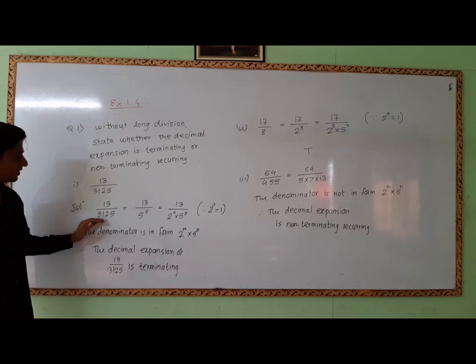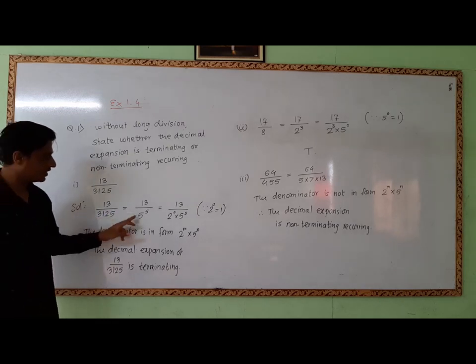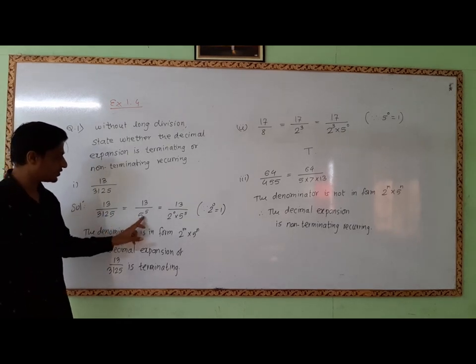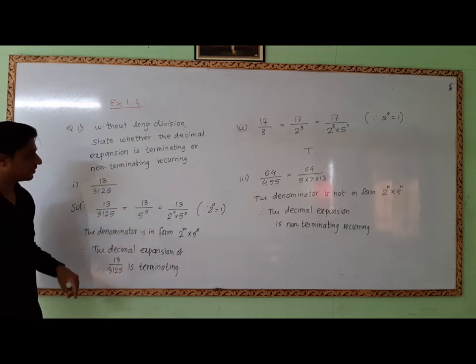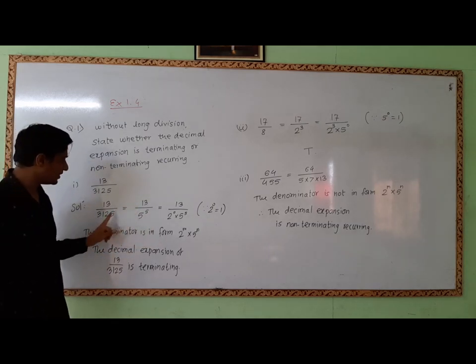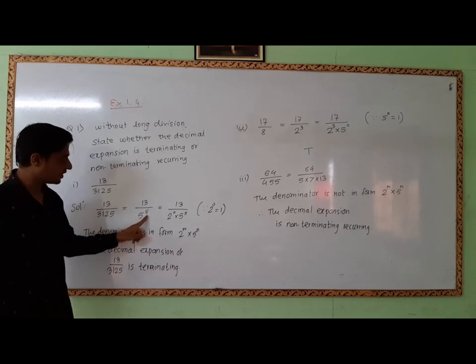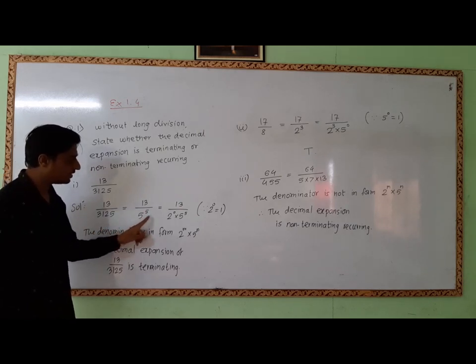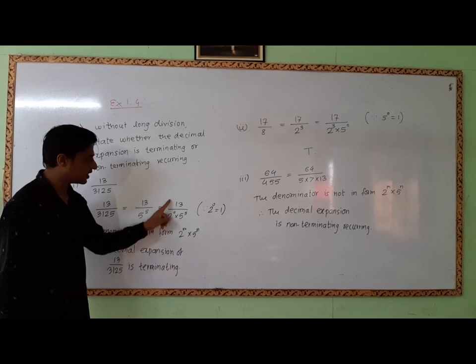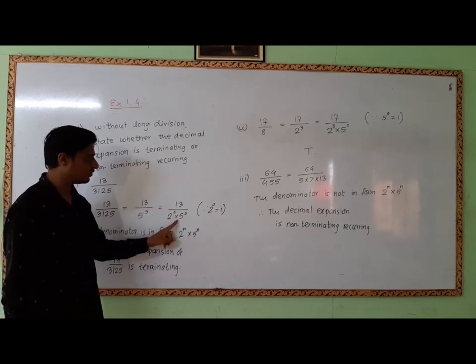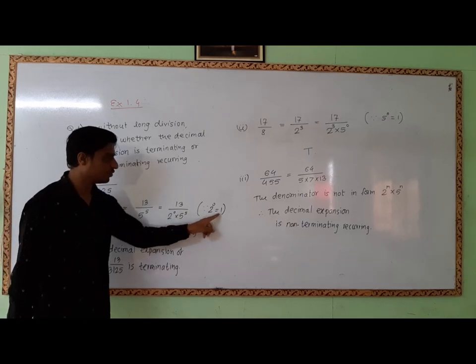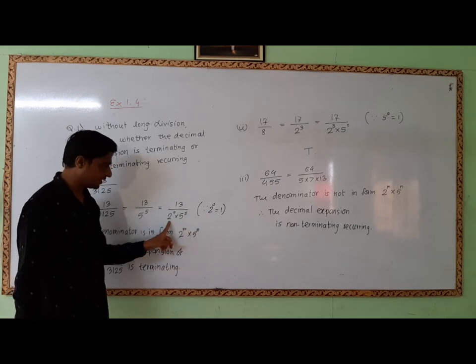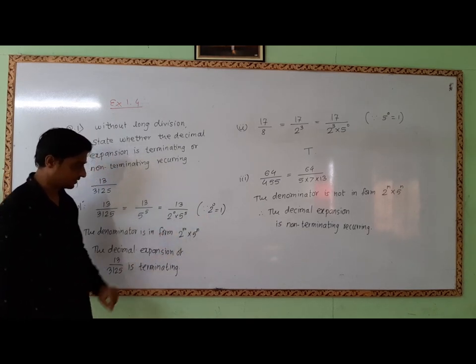If you divide this 3125 by 5 repeatedly, it will become 5 raised to 5. 5 times 5 multiplication is 3125. So we have converted this denominator into 5 raised to 5 form. Again, this can be written like this: 13 upon 2 raised to 0 into 5 raised to 5. The reason for this is 2 raised to 0 is 1. Okay, this makes no difference, so we can write it this way.